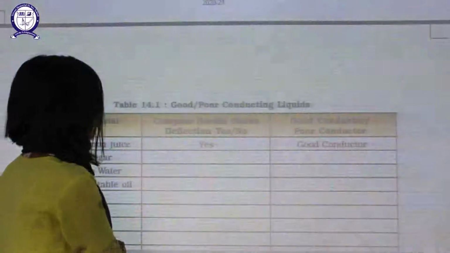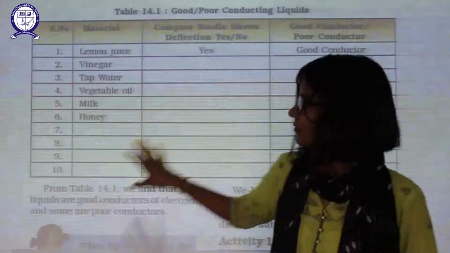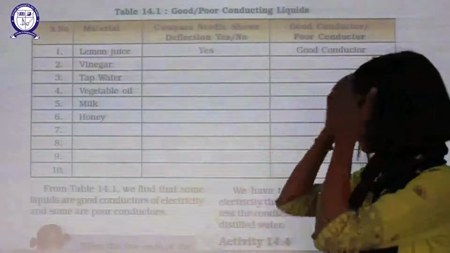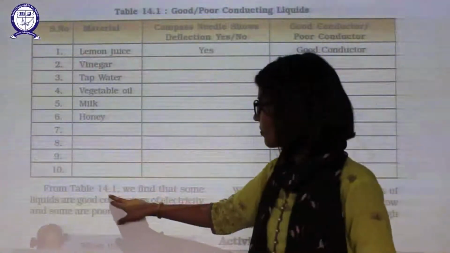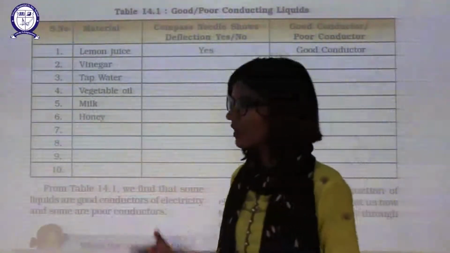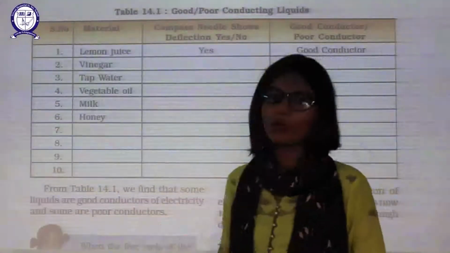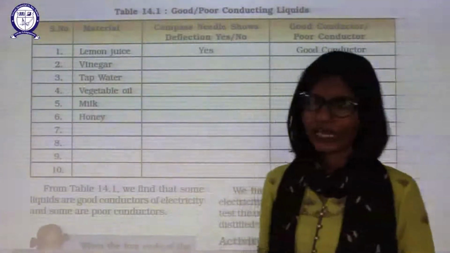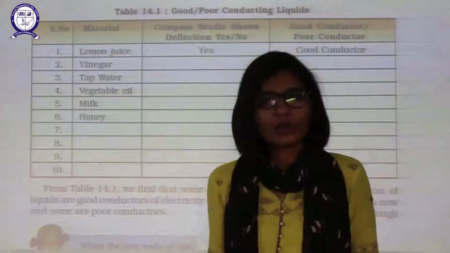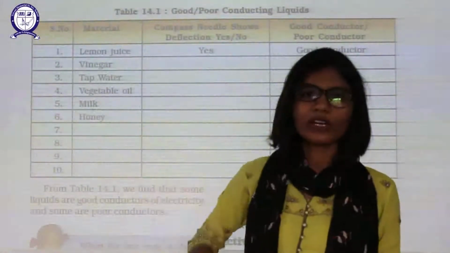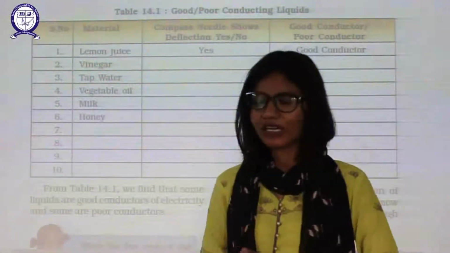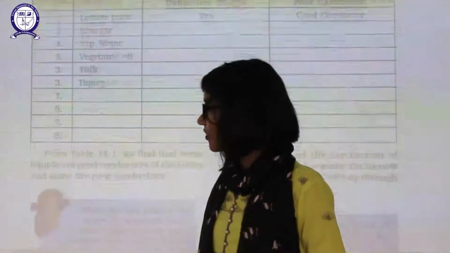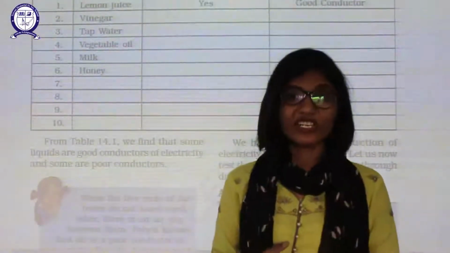Now let us move forward. You have to fill this by yourself. You can take any liquid material which you want. From Table 14.1 we found that some liquids are good conductors of electricity and some are poor conductors. So only these categories are there in the case of liquids and gases also. I am just adding gas because gas can flow. In this chapter we are talking about good conductors and bad conductors only, because we are testing the conduction of liquids and gases which can flow.